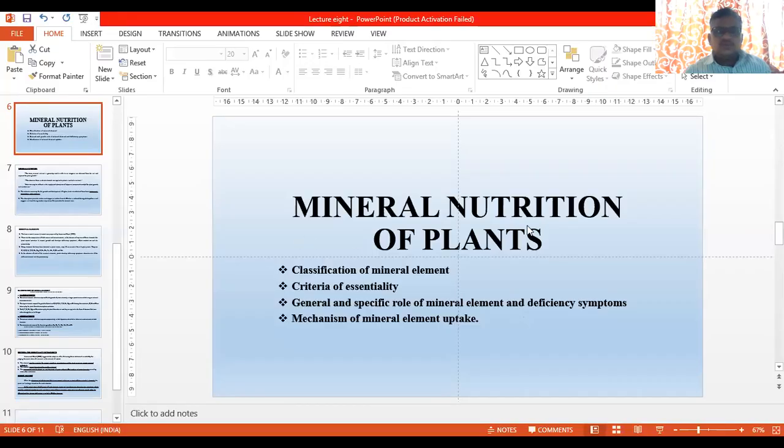Then the criteria of essentiality is also given by the scientists Arnon and Stout. That we are also going to discuss. Then hidden hunger is one of the important concepts, that we will also discuss. And then the general and specific roles of the mineral elements and their deficiency symptoms. And one more last point, that is the mechanism of mineral elements. This is what we are going to discuss in today's lecture.